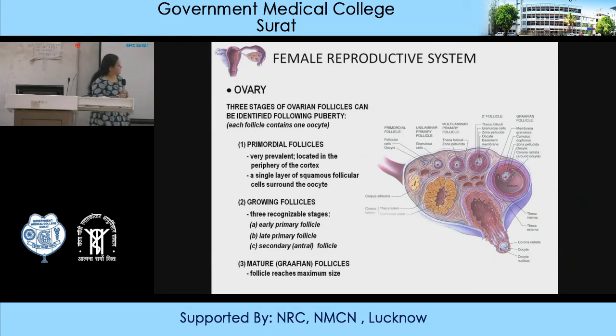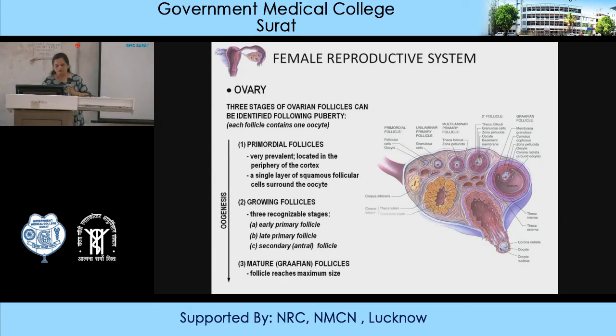In the secondary follicle there is development of the antrum, which consists of fluid containing a lot of estrogen produced by these cells, and this estrogen will regulate FSH and LH, as we will see in the hormonal changes associated with the follicles. This follicle will then form the mature Graafian follicle, which reaches the biggest size, that is 1 to 1.5 centimeters.